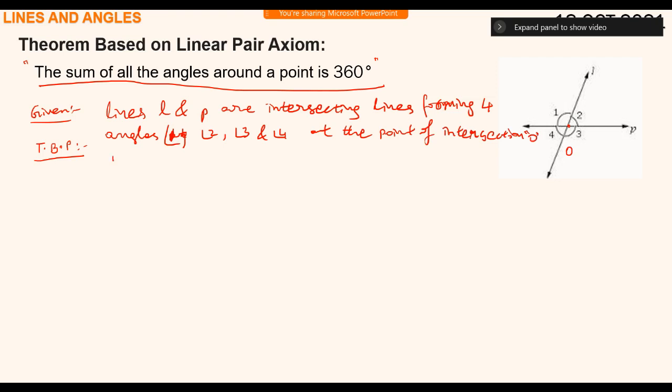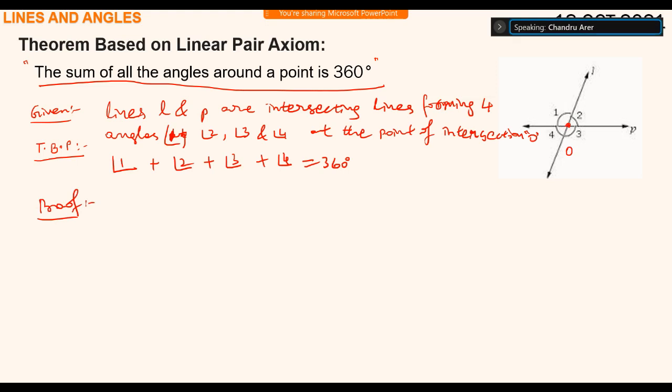Now what is to be proved? Angle 1 plus angle 2 plus angle 3 plus angle 4 equals 360 degrees. This is to be proved. Is it clear, children? Now, proof. How to write the proof? If one line is there, it will form 180 degrees; here two lines are there, so it will become 360 degrees.